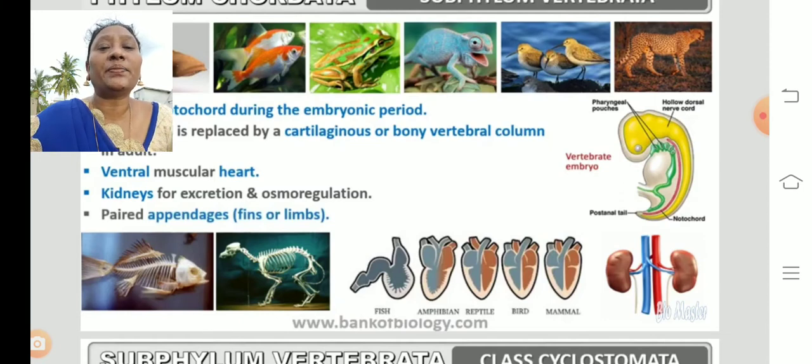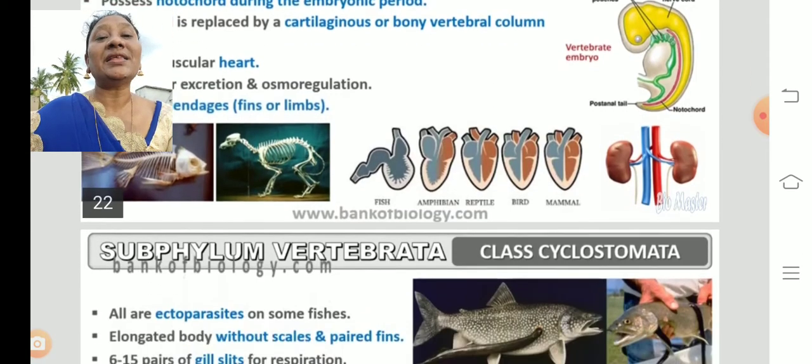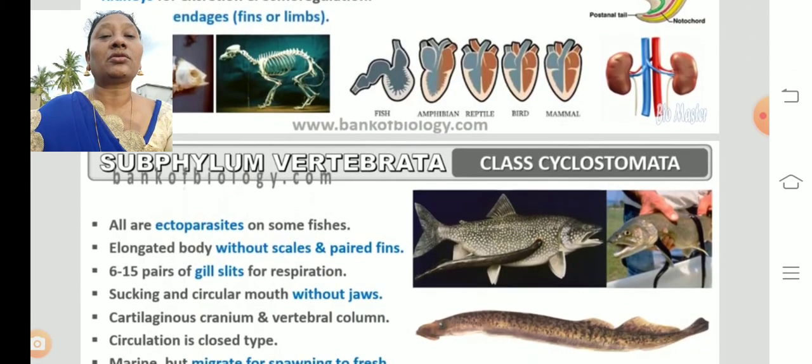Here we can find paired appendages, fins or limbs. Fins are helpful for swimming in the water for the fishes. They are called fins. Limbs means hands and legs. Both are called limbs.